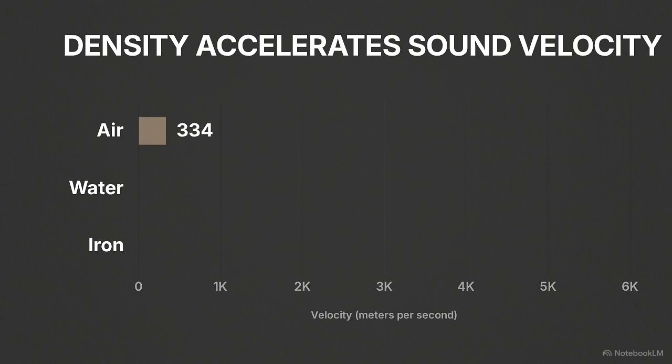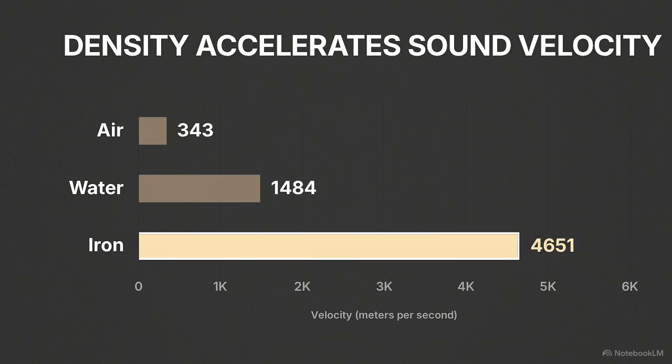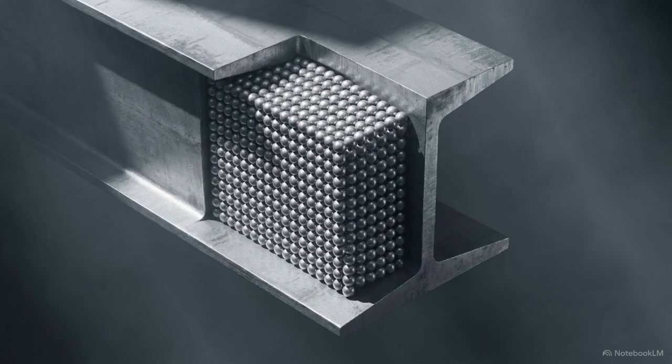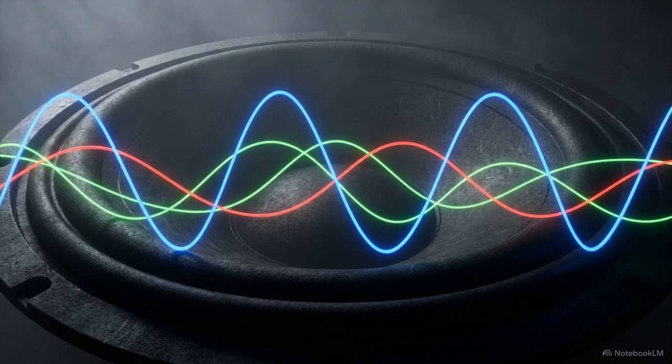In standard dry air, a wave travels about 343 meters per second. In water, it moves 4 times faster. Through solid iron, it tears forward at over 5,000 meters per second. A wave's survival, speed, and efficiency rely entirely on how closely packed the atoms are within the physical architecture of its environment.